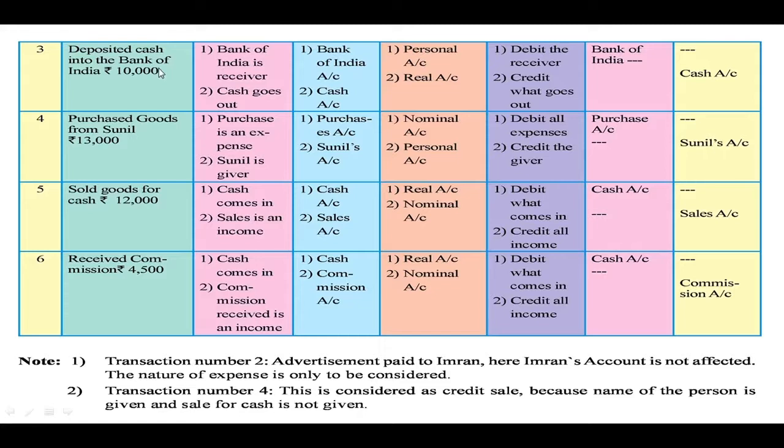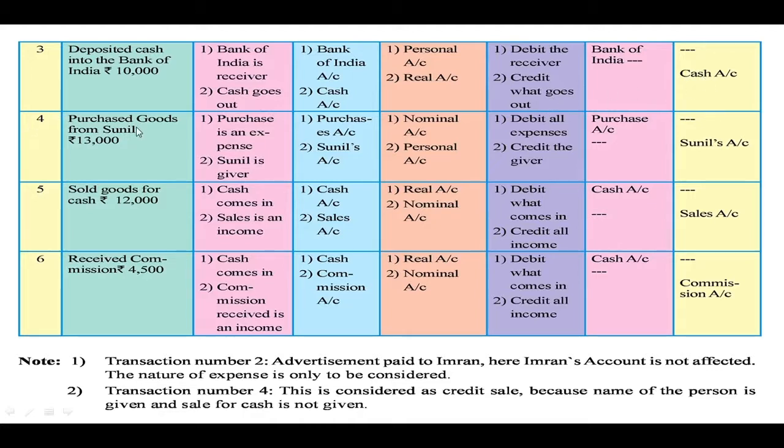And whenever we deposit cash into the bank, bank becomes the receiver. Bank receives the cash. And the rule for the personal account is debit the receiver. So in this third transaction, we have to debit Bank of India account. Now whenever the businessman deposits cash into the bank, cash goes out of the business and cash is the real account, and the rule is debit what comes in, credit what goes out. In this case, cash goes out of the business, so we have to credit cash account.